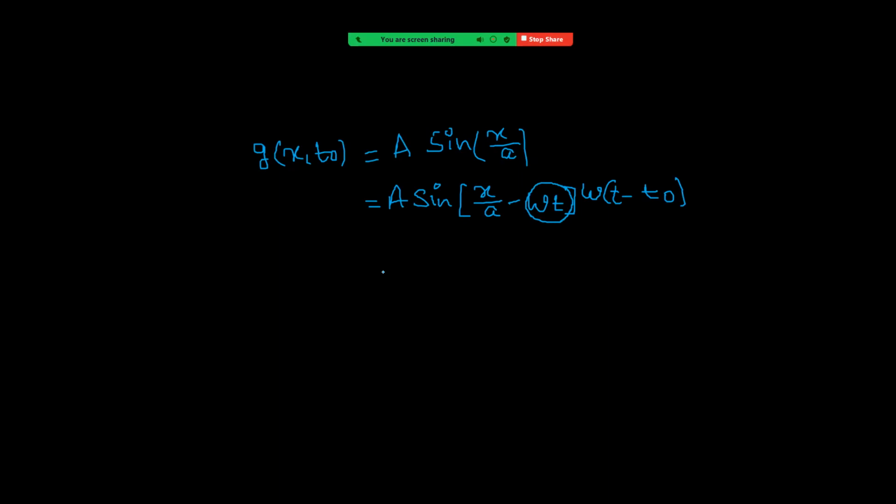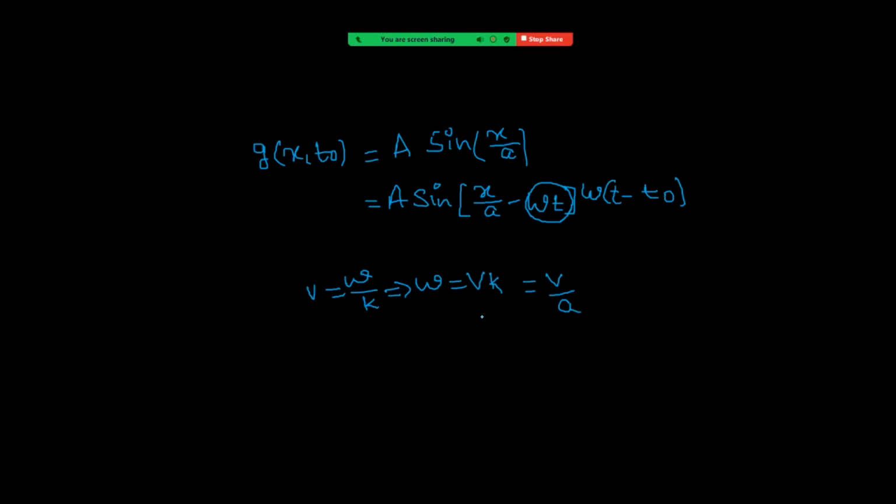Right? And as usual, just like the previous problem, in the place of omega, we have v given, v equal to omega by k. From that, the omega value is v into k. And we can see the value of k is 1 by a. So it is v by a.